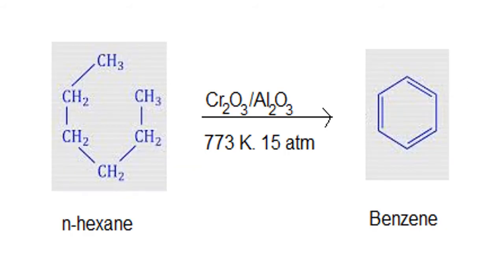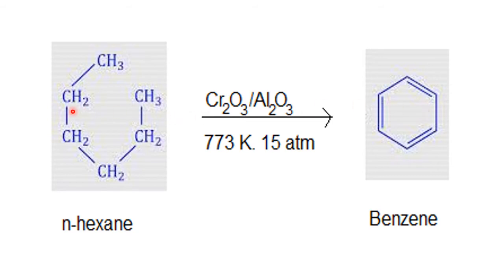Now see, this is one more reaction of alkanes. Here we have taken hexane. There hexane became two isomers of hexane. Now the same hexane under chromic oxide or aluminum oxide with pressure and temperature, strong conditions, undergoes rearrangement and goes to a cyclic structure. So what happens here? Here a bond forms, 2H will go, and a double bond is created to maintain the valency. So open chain becomes closed chain.